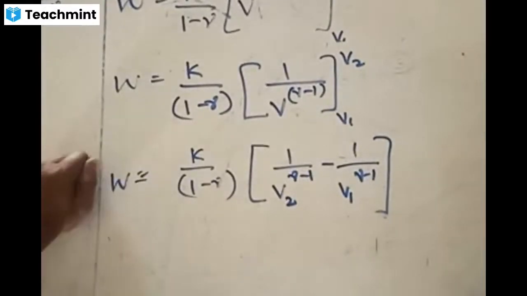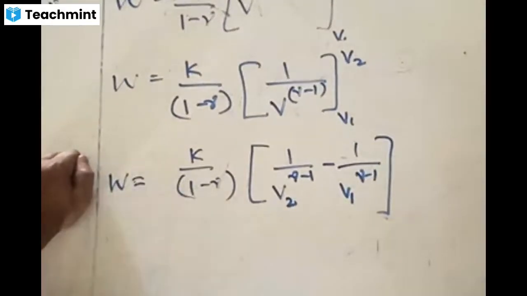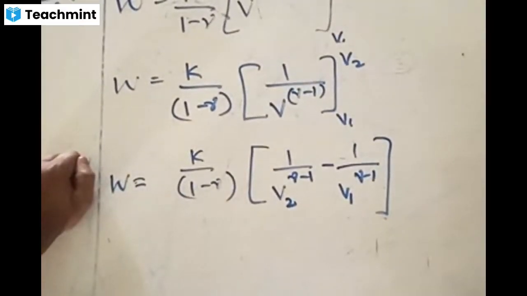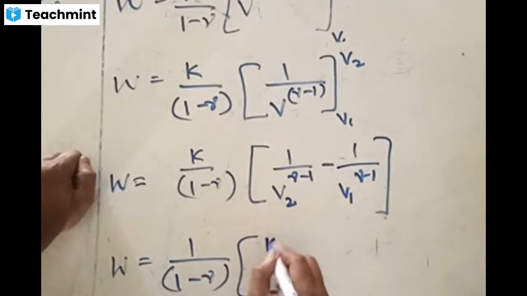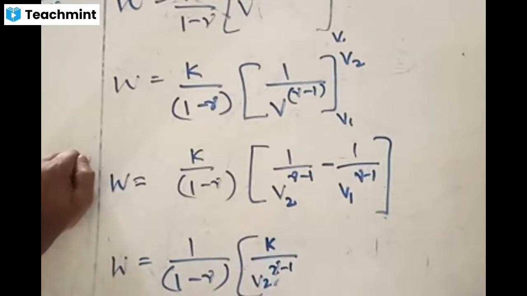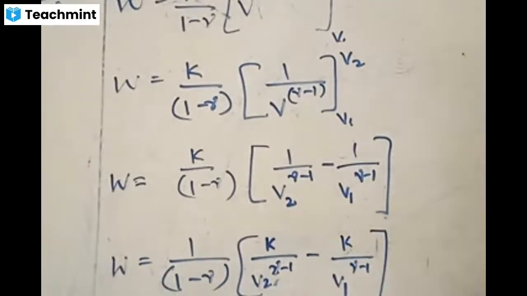Clear, right? Now, we modify this to some other forms. We'll take K inside first. W is equal to 1 by 1 minus gamma times of, I'm taking K inside for both. K by V2 to the power of gamma minus 1, minus K by V1 to the power of gamma minus 1. Can write like this, right?